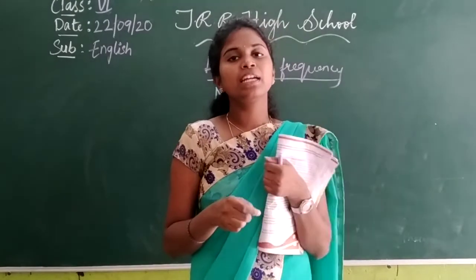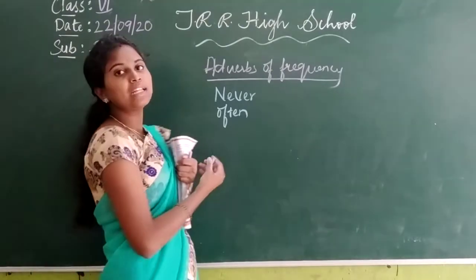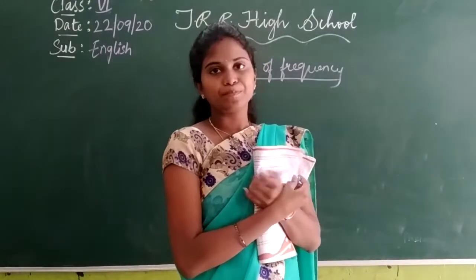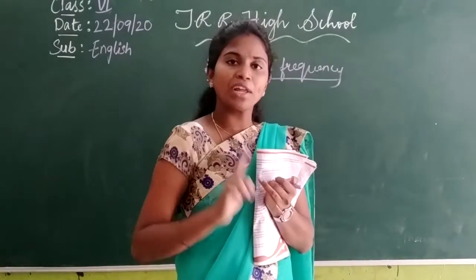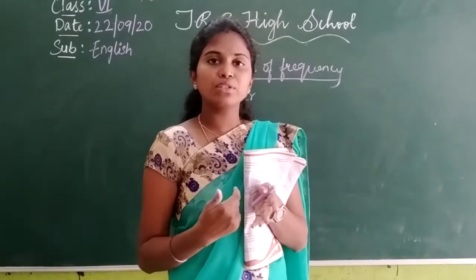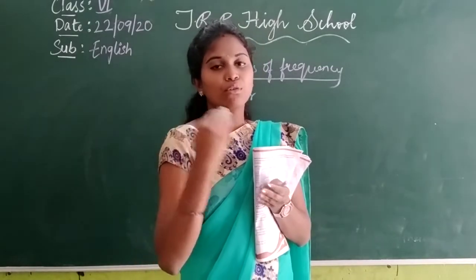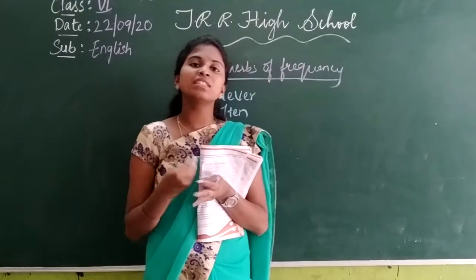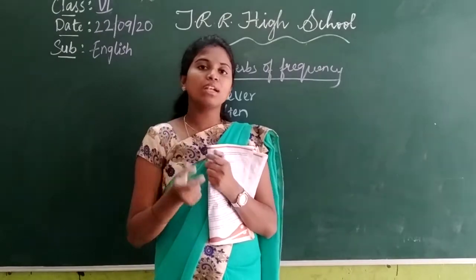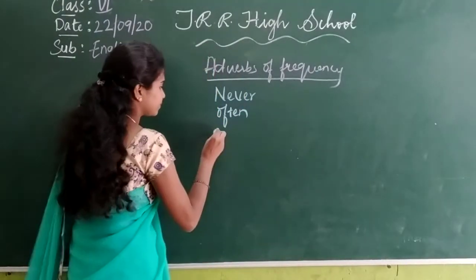Early is also an adverb of frequency because we use it mostly, for example early in the morning, early in the evening, and also come early. The word used so many times in different ways is called an adverb of frequency.